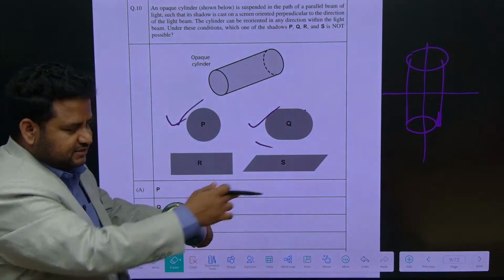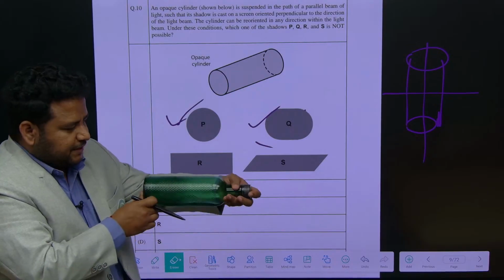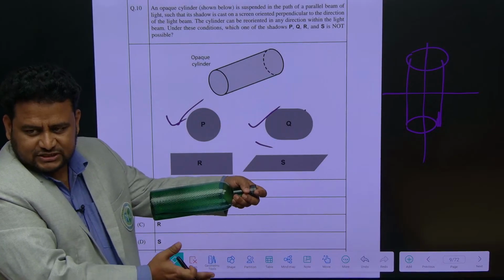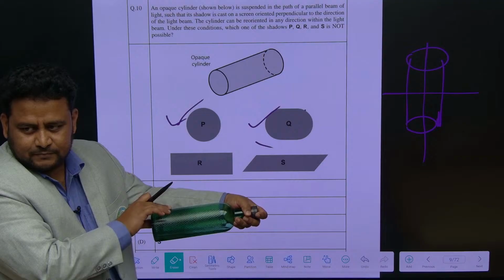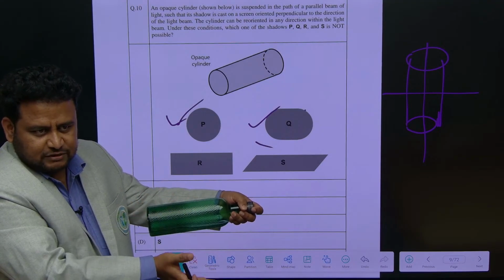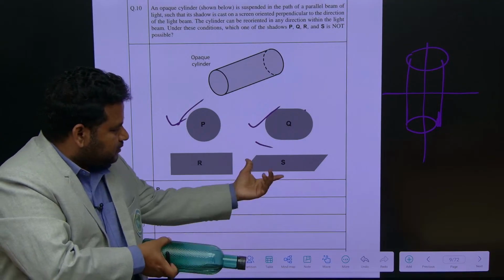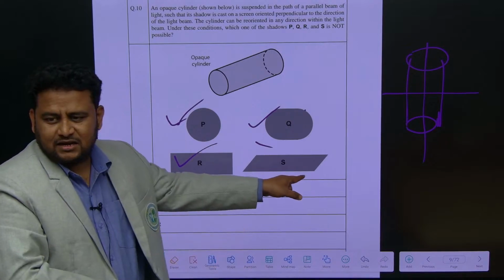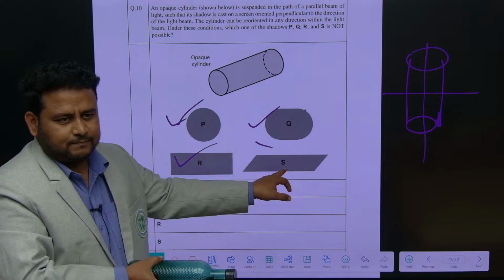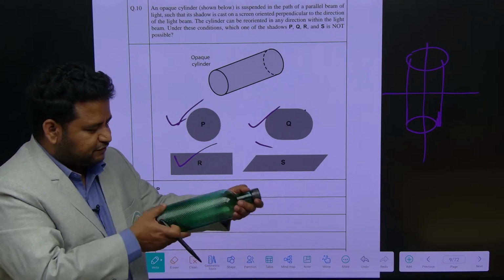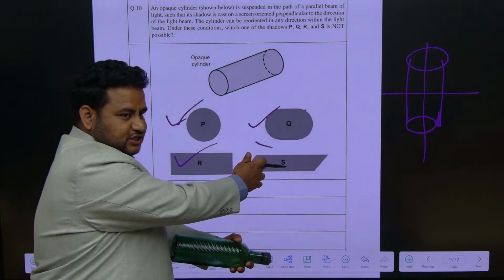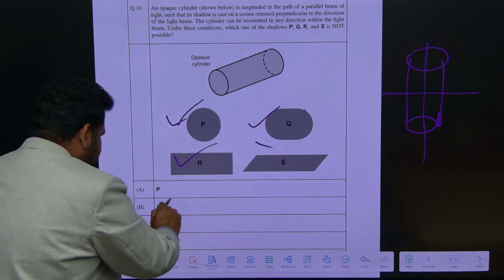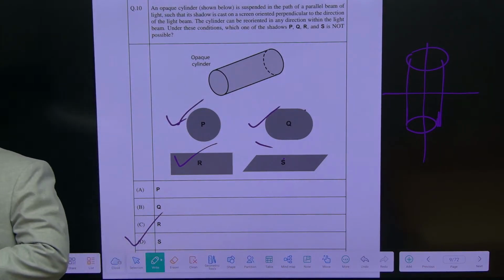But when the parallel light comes perpendicular, if I keep the cylinder like this, what I will get is a rectangle. Actually, if you fold a rectangular piece, you will get the cylinder. Correct? So definitely this is true. Definitely this is also true. But this is something like a parallelogram. You cannot get this one. Even if you use it at any angle, you cannot get this shape. So this is the thing that is not possible. So the answer is option D. Which of the following is not possible? The answer is option D.